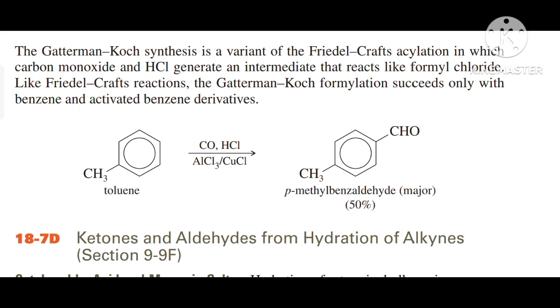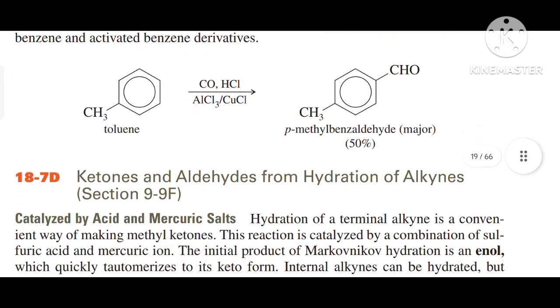The Gattermann-Koch formylation succeeds only with benzene and activated benzene derivatives. For example, if we have toluene and we react it with CO/HCl in the presence of Lewis acid AlCl3 with CuCl, then the product is para-methylbenzaldehyde as the major product with 50% yield.